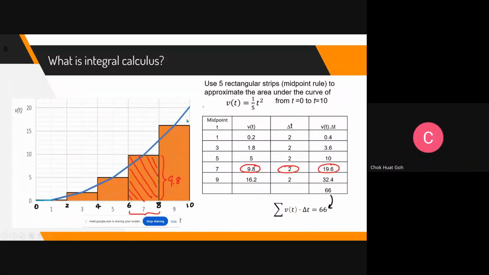Right. So, okay, so students, the same curve I reproduce here. I want to find area under the curve. Assuming that I don't know such things called trapezoidal rule, Simpson, I don't know. No, I use a very traditional one. I use rectangles. Use 5 rectangular strips to approximate the area under the curve. This is to find approximately the area under the graph.